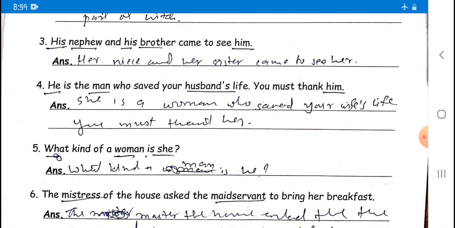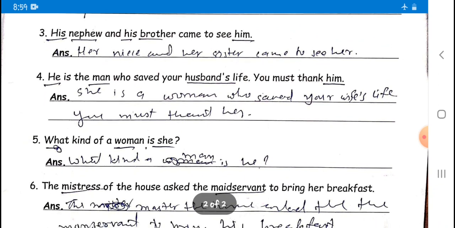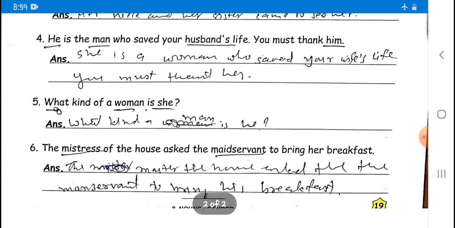And what is the opposite of nephew? That is niece. And what is the opposite of brother? Sister. And what is the opposite of him? Her. Her niece and her sister came to see her. He is the man who saved your husband's life. You must thank him. So what is the opposite of he?